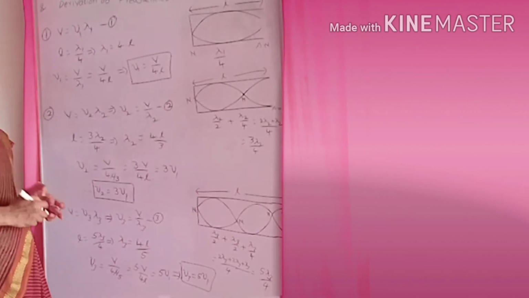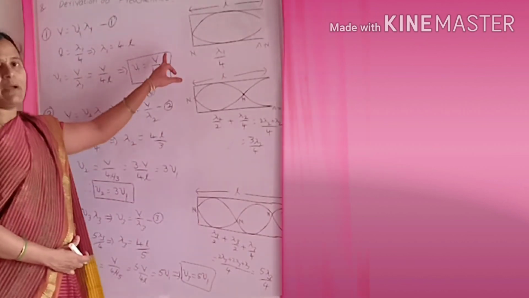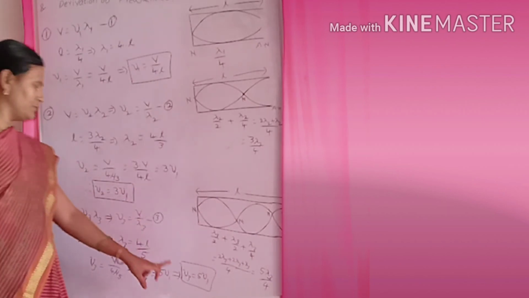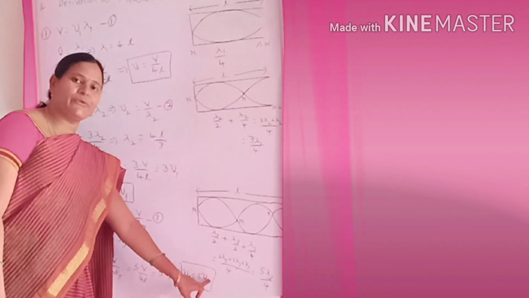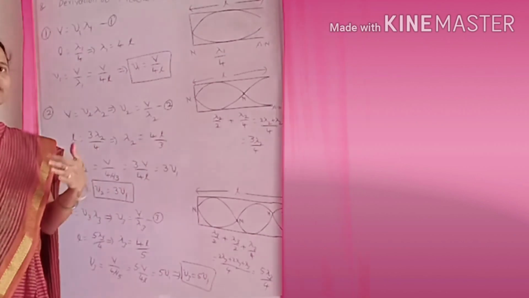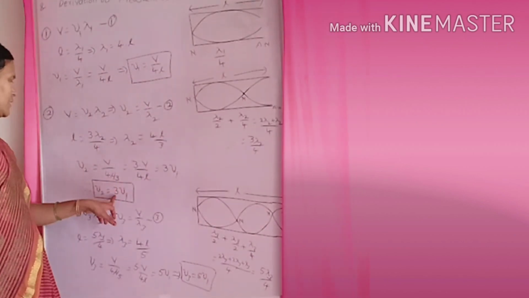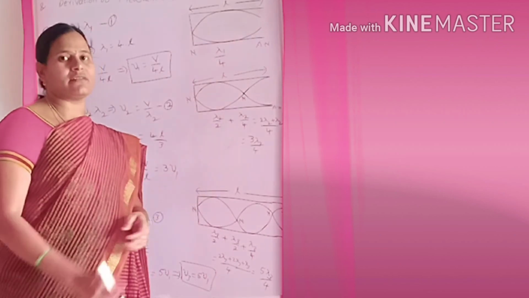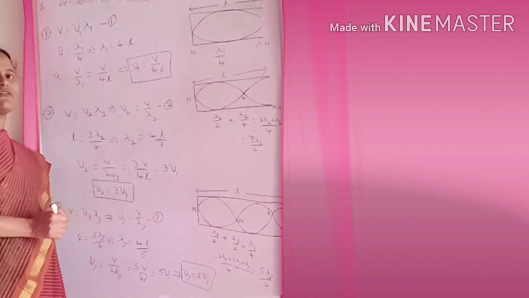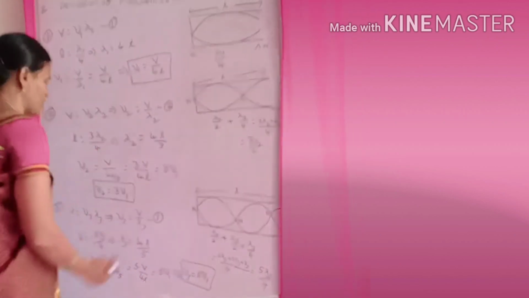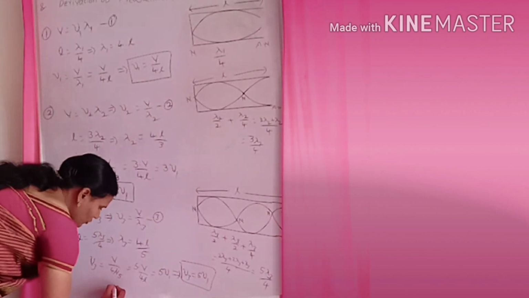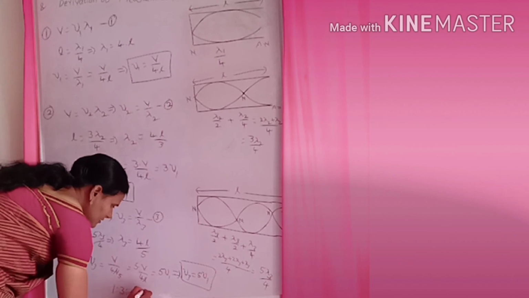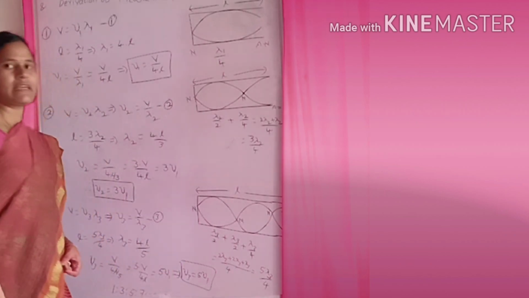So observe: nu 1 is equal to V by 4L, nu 2 is equal to 3 into nu 1, nu 3 is equal to 5 into nu 1. So the ratio comes as 1:3:5, and next 7, 9, up to like this. So here the ratio of the frequencies in closed pipes is 1:3:5:7 and so on.